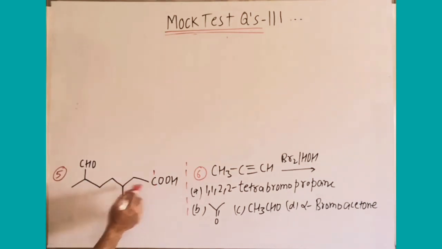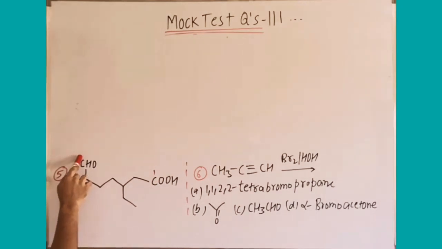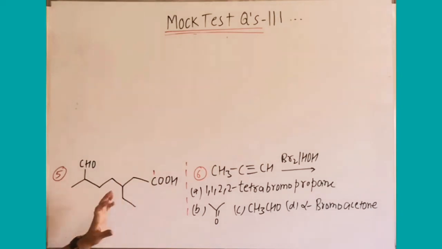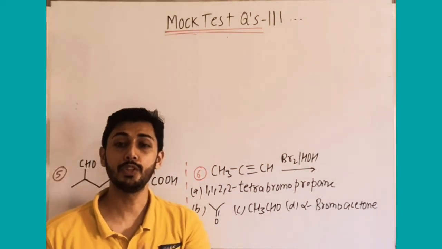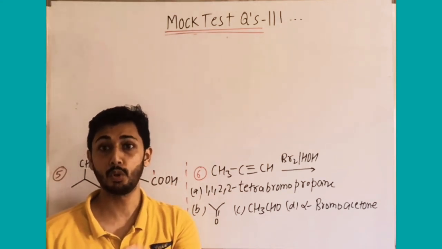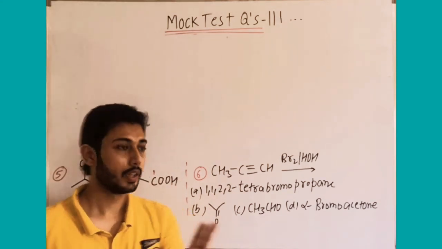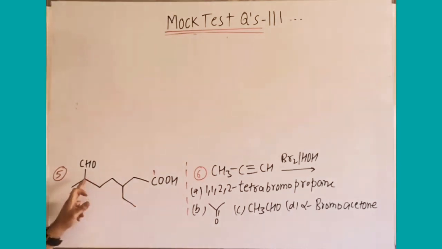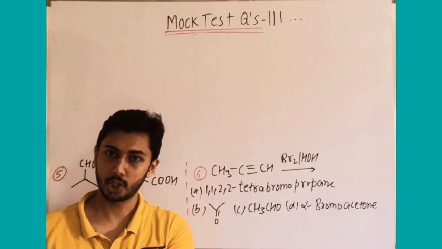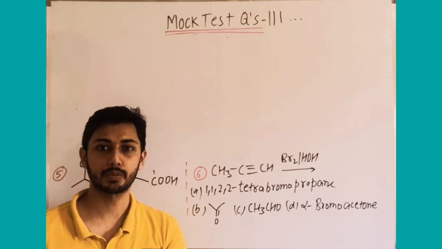So if you see, the longest chain here is also 7, and here also 7, if the carbon of the formyl aldehyde we can count. Now when you are getting a 7 carbon chain on both sides, we will select the longest chain which has more substituents. Carboxylic carbon is 1, methyl is at the 3rd position, and at the 7th position we have a CHO group. In total the carbon is still 7. So select the longest chain containing the functional group and having the maximum number of substituents.